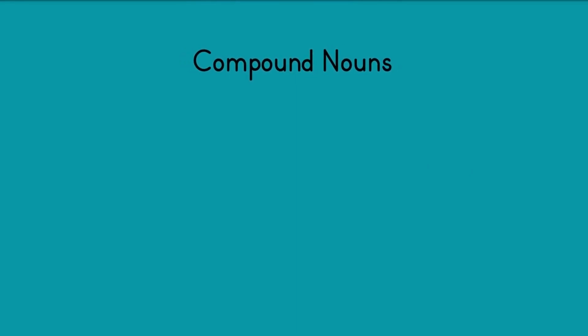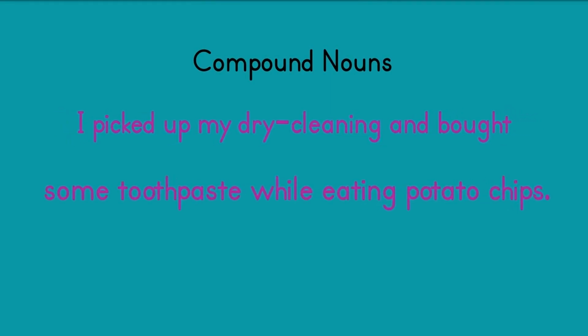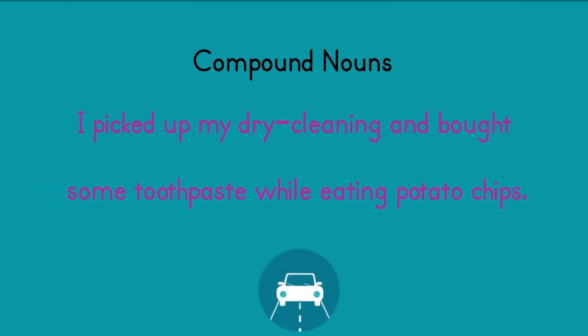Compound nouns combine 2 or more words into one. There are 3 types of compound nouns: open, closed, and hyphenated. Therefore, compound nouns appear as single words, multiple words that are separated, or as a phrase connected by hyphens. It should be noted here that some compound nouns will appear differently when written throughout the world, and this is an area that is not as standardized as it should be in the English language. In the sentence, I picked up my dry-cleaning and bought some toothpaste while eating potato chips, dry-cleaning is a hyphenated compound noun, toothpaste is a closed compound noun, and potato chips is an open compound noun.